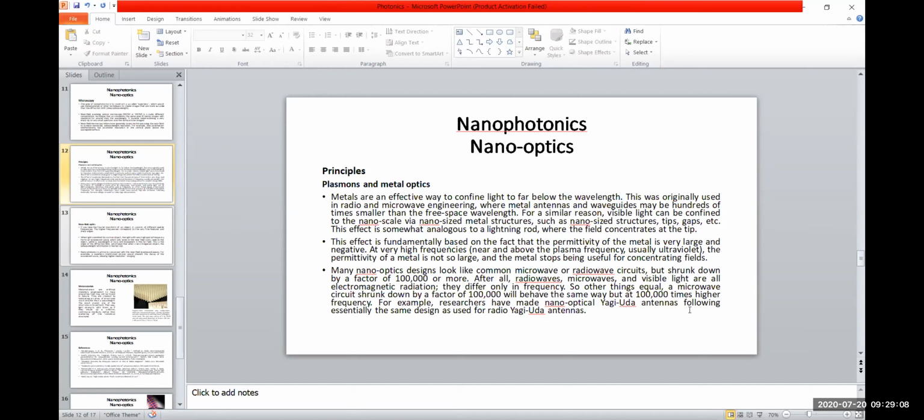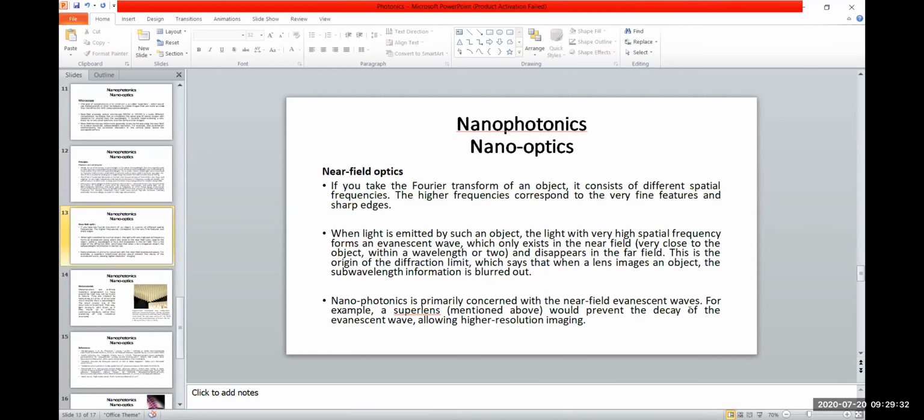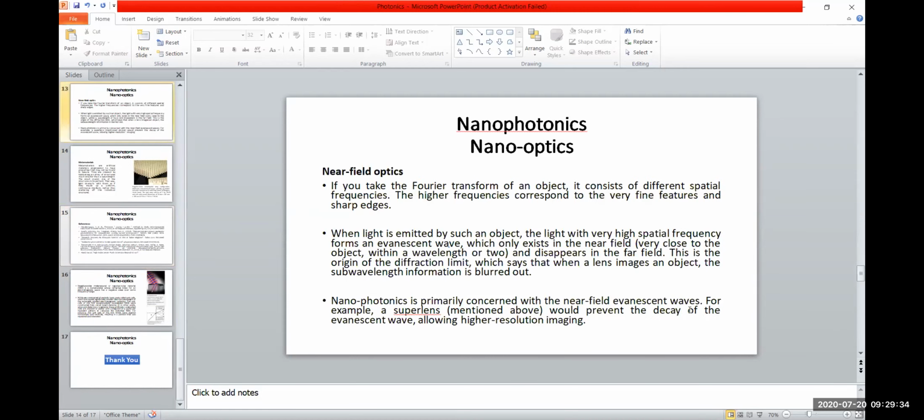This was originally used in radio and microwave engineering, where metal antennas and waveguides may be hundreds of times smaller than the free space wavelength. For a similar reason, visible light can be confined to the nanoscale via nano-sized metal structures such as tips, gaps, etc. This is somewhat analogous to a lightning rod, where the field concentrates at the top.